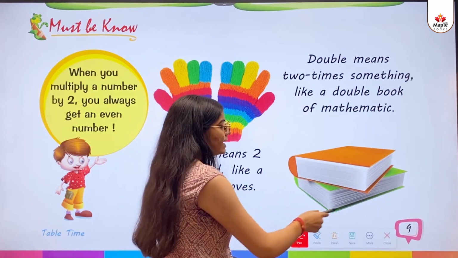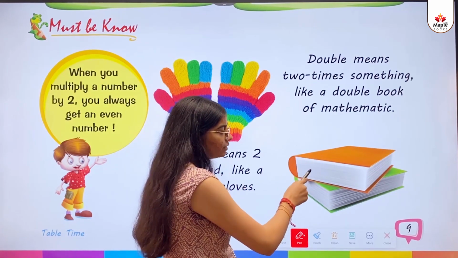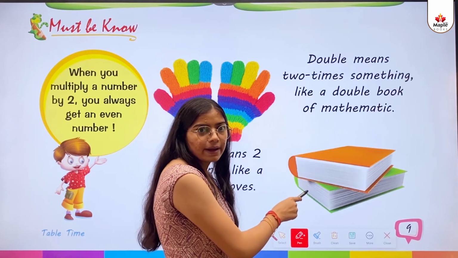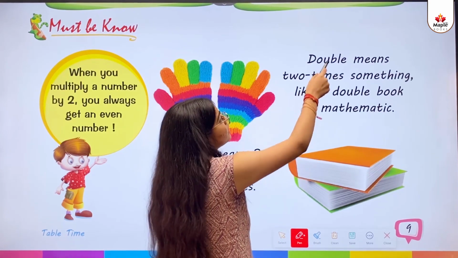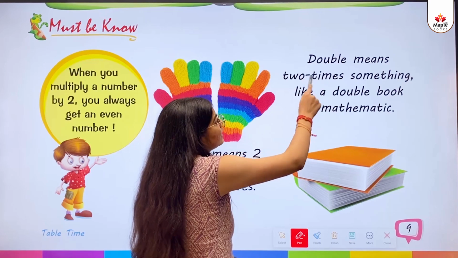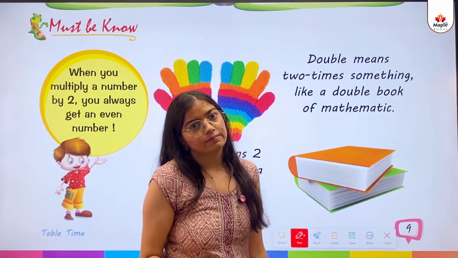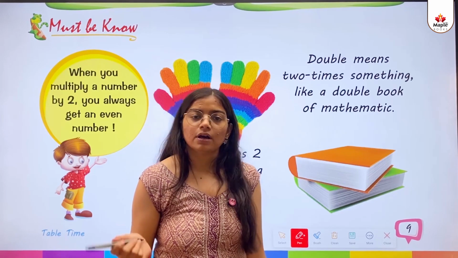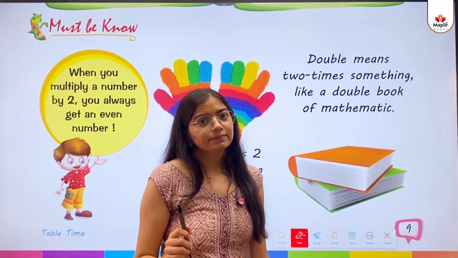So kids, as you can see, there is a picture given of two books of mathematics. So what are they referring to here? Double means 2 times. So what do we need to remember? Double means 2 times. Is this clear?